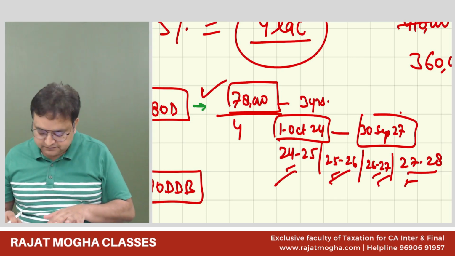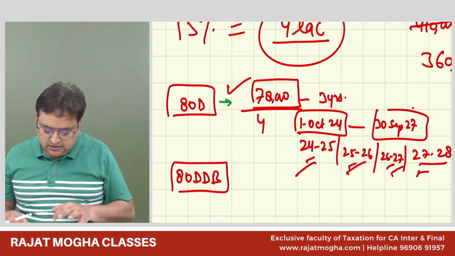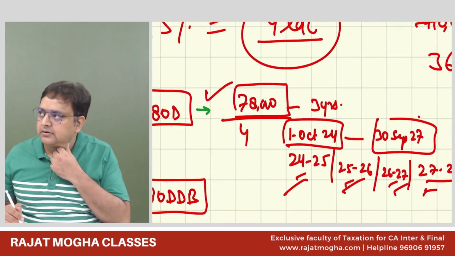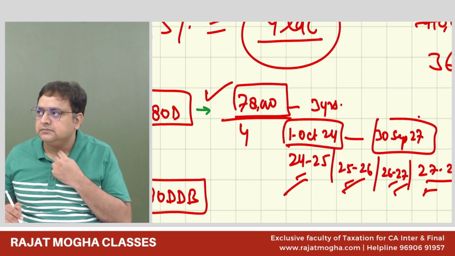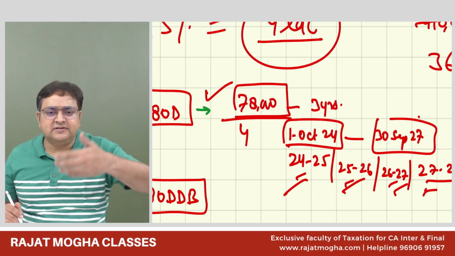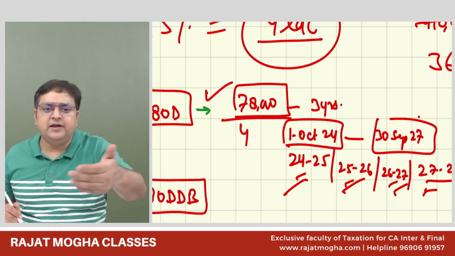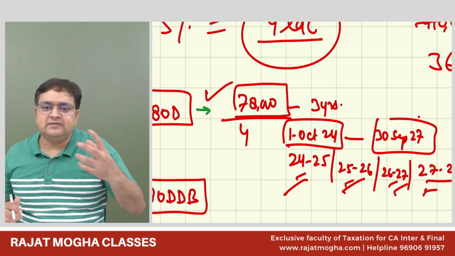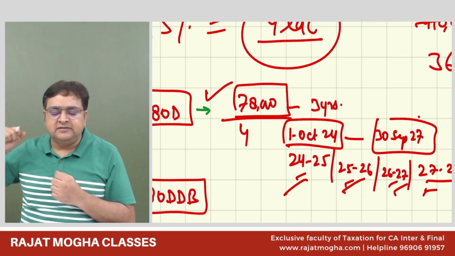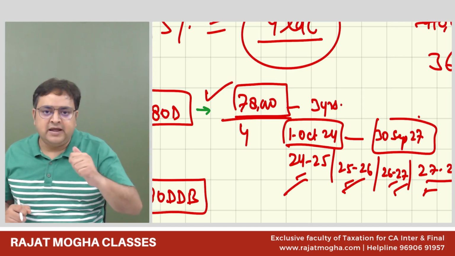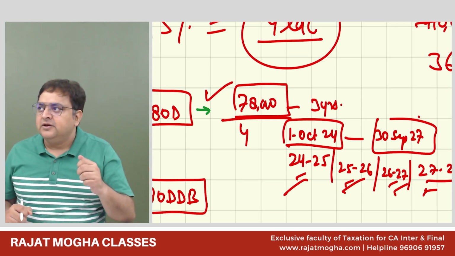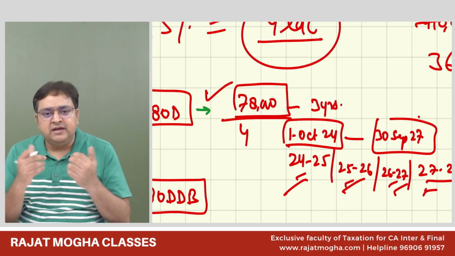One doubt, sir. So you're telling that 78,000 is not a medical treatment payment, rather it's a premium accumulated into one single payment, which we are receiving at a discount. Correct. The company is saying, Rajat, every year you pay 30,000. Because this year I'll take from Bajaj Allianz, next year from Max Insurance, third year from Star Health Insurance. So in order to grab customers, they give such incentives.